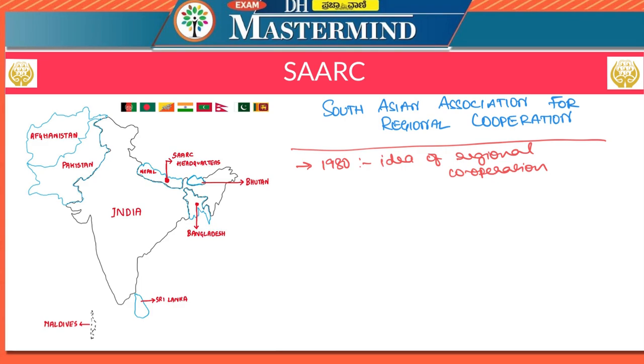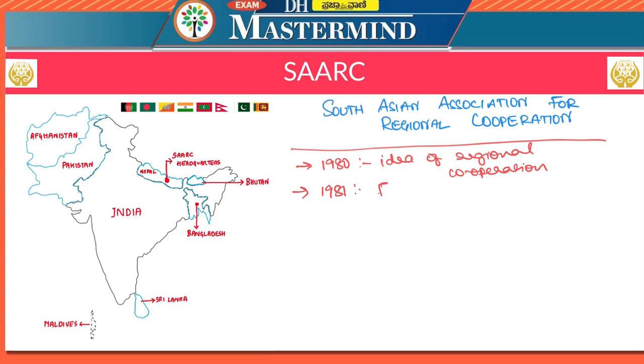However, in the very following year, the foreign secretaries of the seven countries, which include India, Pakistan, Nepal, Bhutan, Bangladesh, Sri Lanka, and Maldives, except Afghanistan, all other countries' foreign secretaries met for the first time in Colombo in the year 1981. That is, in 1981, the foreign secretaries of these seven countries met in order to give a shape to the idea of regional cooperation in South Asia.